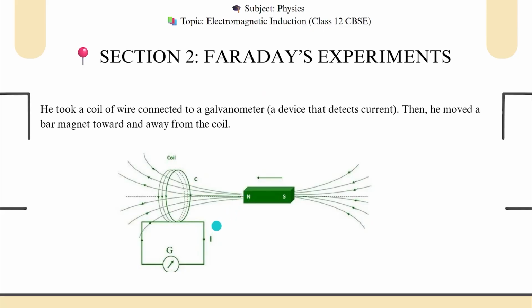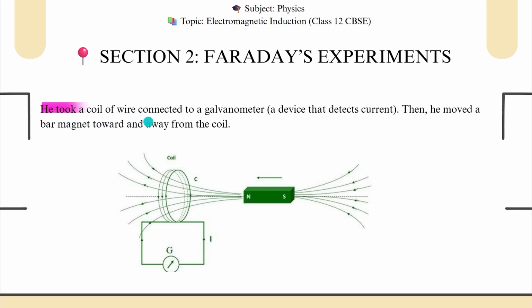In section 2, we will get to know Faraday's experiment with the help of a diagram of the setup. I have a conducting coil, and I have connected both terminals to a galvanometer. Basically, a galvanometer is a current detecting device, an electrical device, and this is a bar magnet, and these are the field lines, as you can see. When this bar magnet comes closer to the coil, a greater number of magnetic field lines will be associated with the coil, so there will be deflection of the galvanometer due to the current.